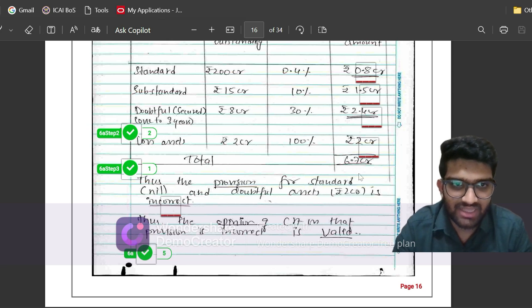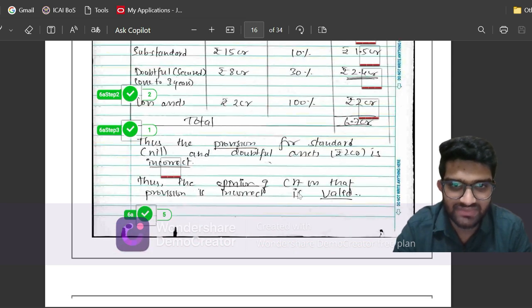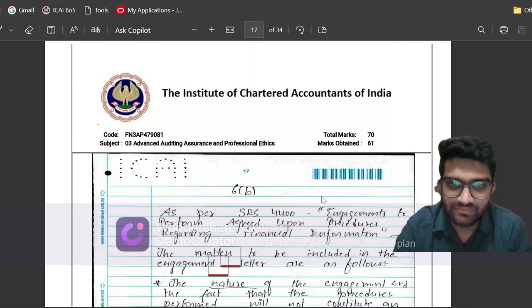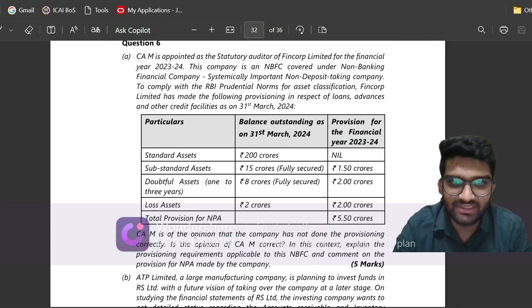Now the provision that has to be created is 6.7 crore, and the company has created provision for standard as nil, which is incorrect. Thus the opinion of CA is valid. Now let us see what ICA has given.